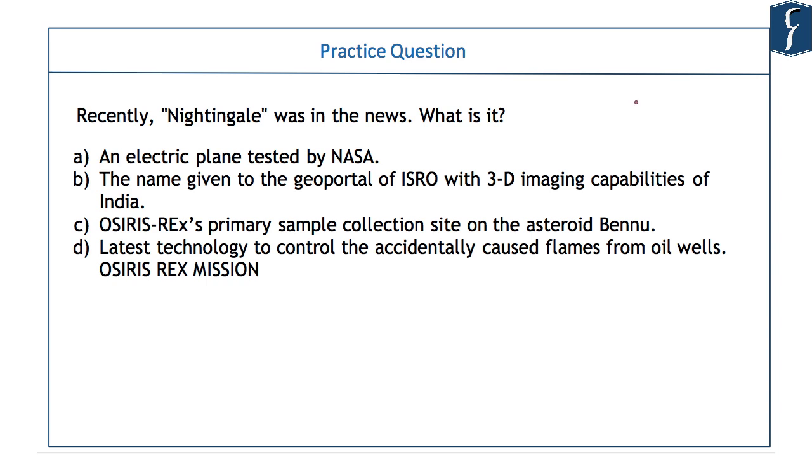Now we will do a question on OSIRIS-REx. It will not be fair on my part to show you a few questions to highlight the importance of space science. You already know it's important. You already know there are 2 to 4 questions asked in the prelims exam every year regarding space science. You know that you have to do the major missions of ISRO, NASA, and the European Space Agency, at least these 3 of them. And one of the important missions in global space science presently is OSIRIS-REx. This is the first mission aimed at bringing a sample from an asteroid back to the Earth. And recently it started sending pictures of the asteroid that it will eventually land on and collect the sample from. That's why it was in the news.